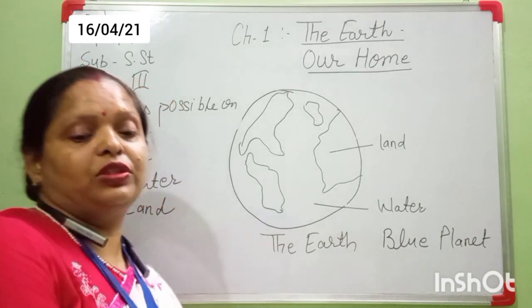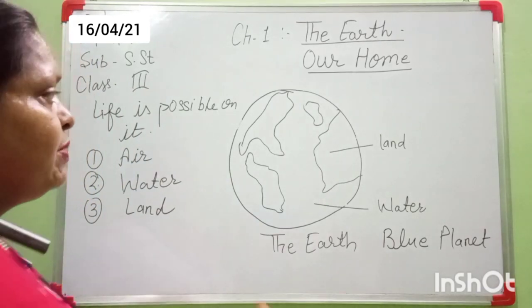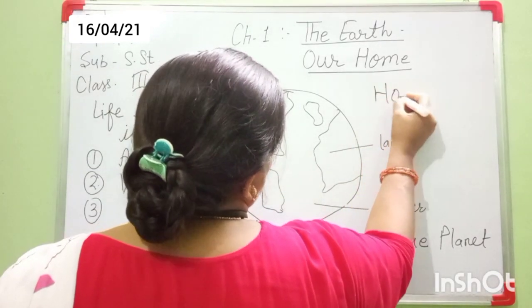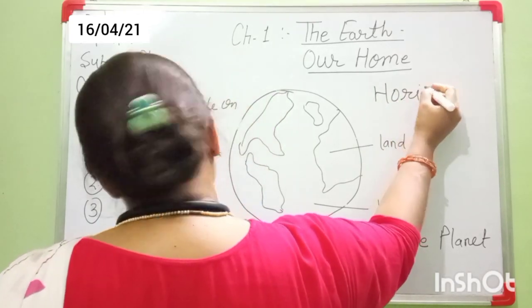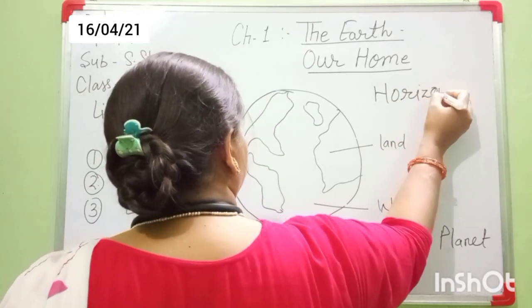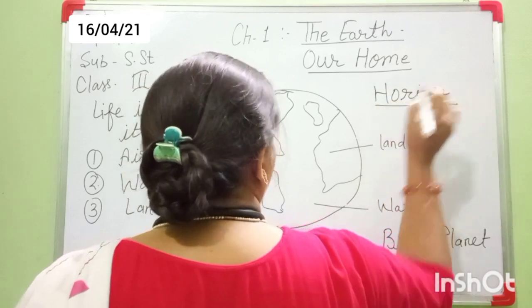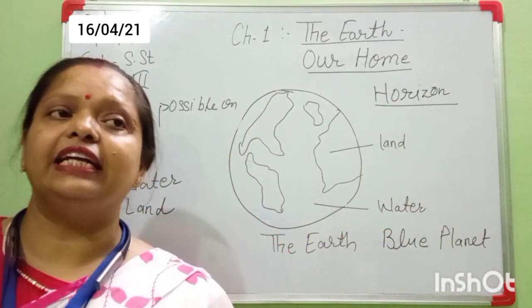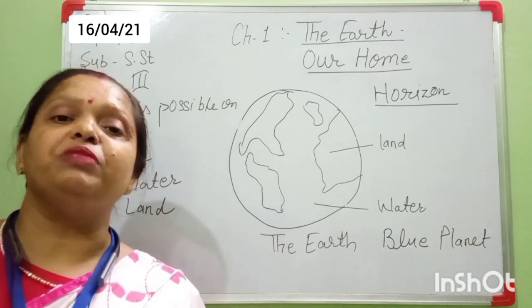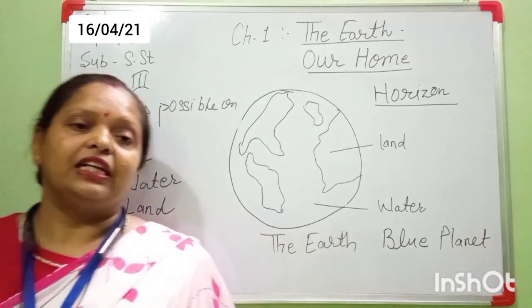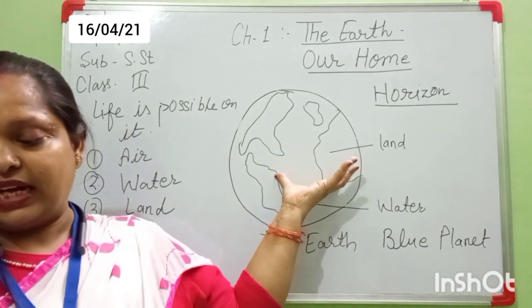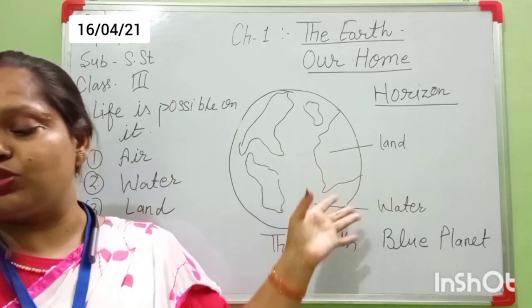One more thing, students, one point I am explaining to you, that is horizon. What is the meaning of this word horizon? Horizon means a line where the land and sky seem to meet. It means the land, our earth, and the sky seem to meet.